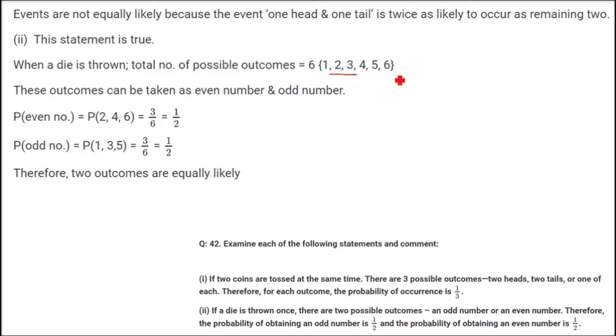The even numbers are 2, 4 and 6, count is 3, and total number of possibilities is 6. So 3 by 6 is the probability of even numbers coming. The odd numbers are 1, 3 and 5, so the count is 3 again, and the total number of possible outcomes is 6. So in both cases it is half and half. So this statement becomes true.